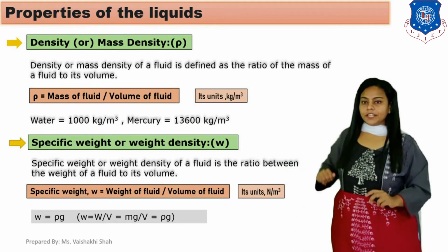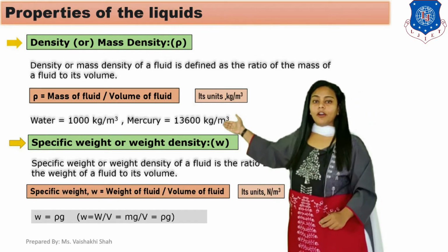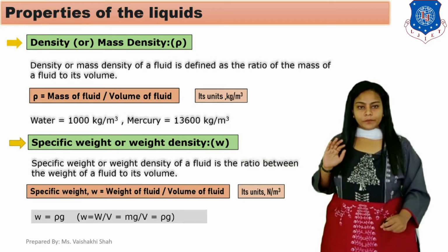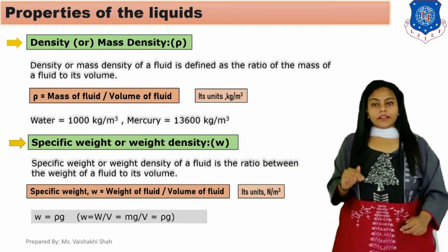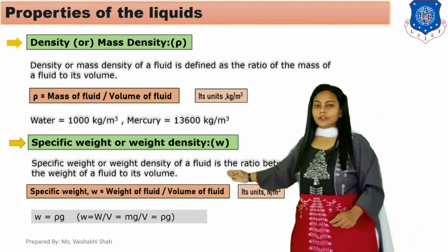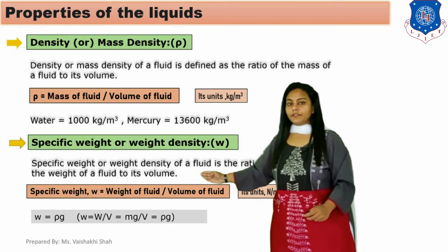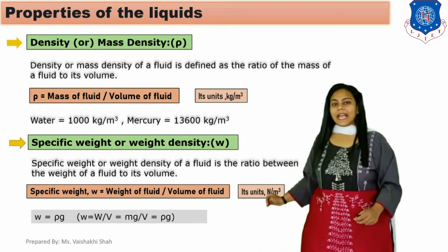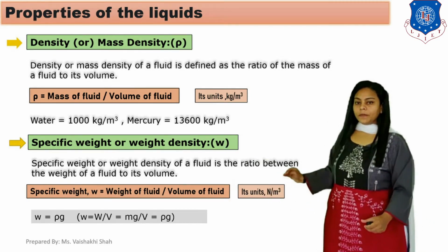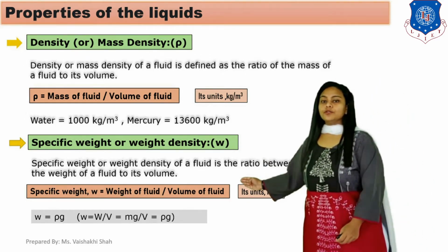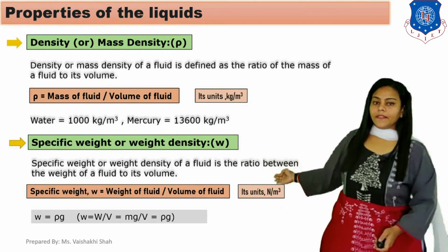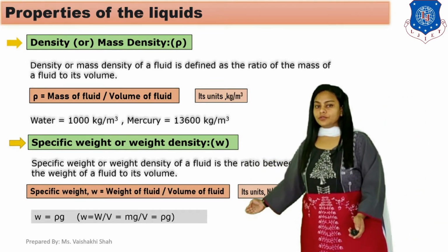Now our second definition is specific weight or weight density, which is indicated as small w. Weight density is the ratio of weight of the fluid to volume of the fluid, and the unit of weight density is Newton per meter cube. Normally weight density w equals rho into g. We are using this equation for solving examples.